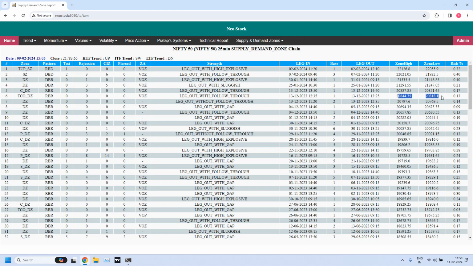20,844 to 20,818. Definitely one of these levels has to be violated because both these levels are very close.